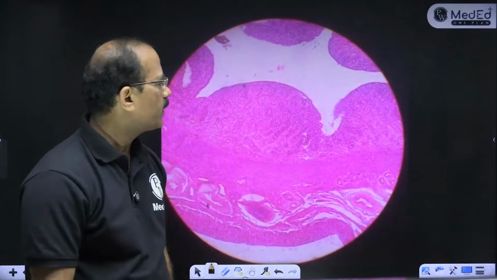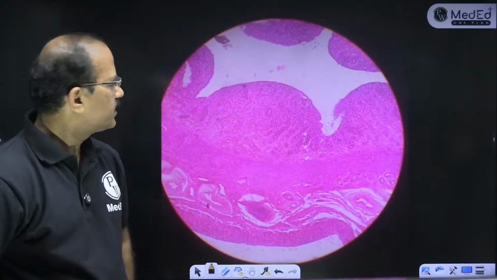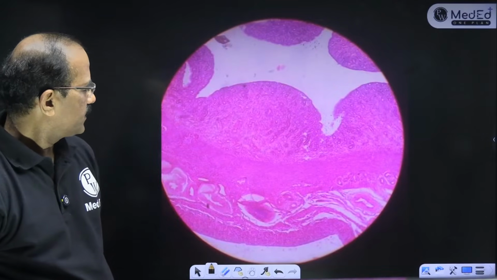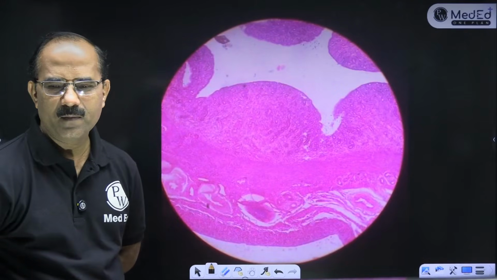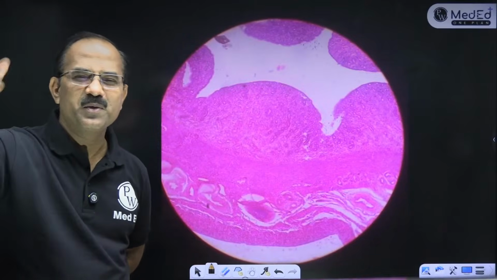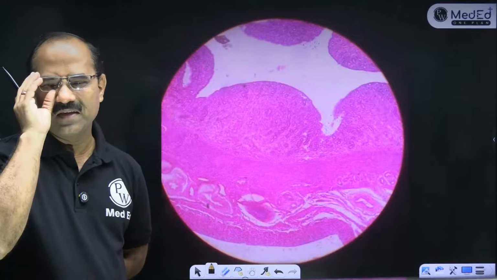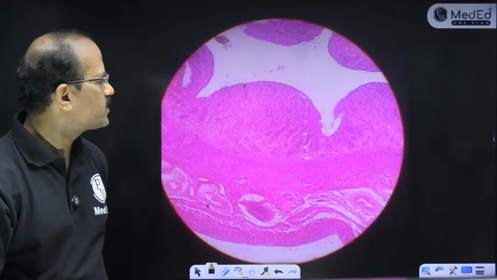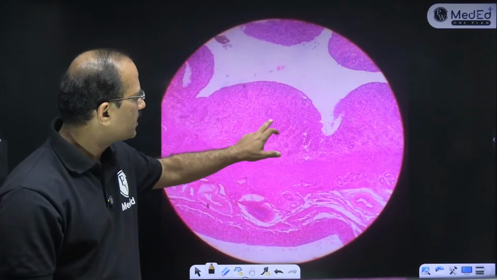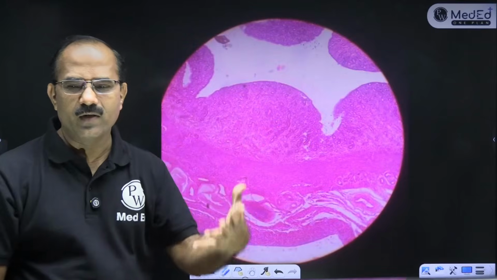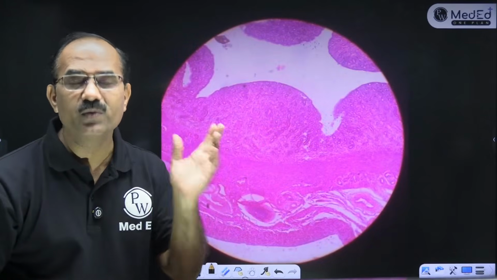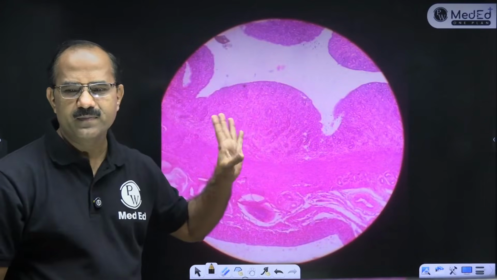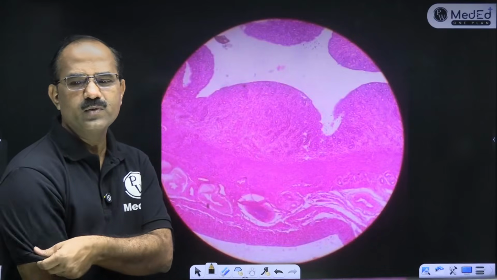Fine. Okay. What is this? Can you identify this slide? ये थोड़ा सा primitive है, but क्या लगता है? What do you think? अभी flow में जा रहे हैं तो you should be able to identify this slide. Okay. Not a very good slide. A primitive मतलब animal का slide है ये, not a very good slide. But I can see glands here. बहुत सारे glands दिखते हैं. And the muscles are not that developed. This is uterus. ये uterus है बच्चा. Uterus है. But not so good. Not a good slide. ये uterus है.